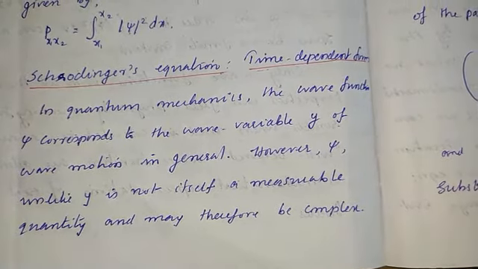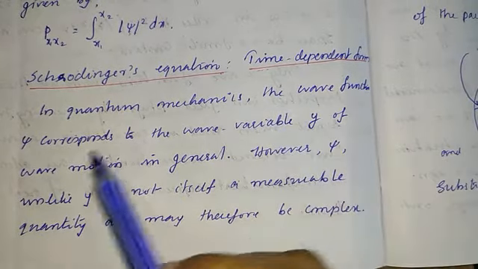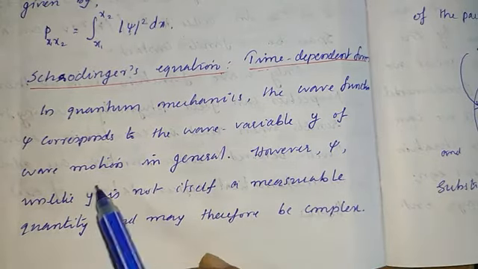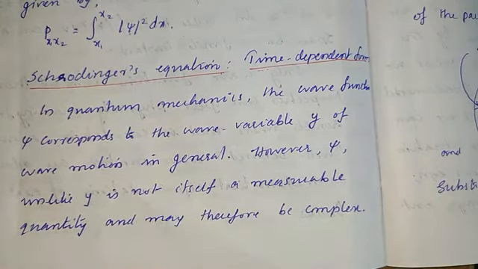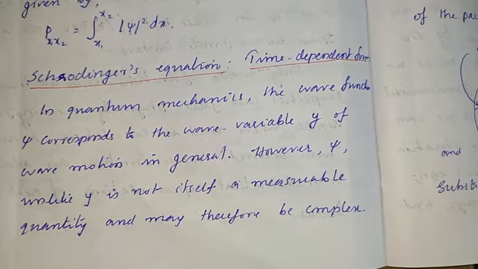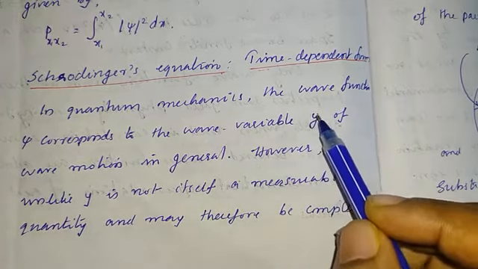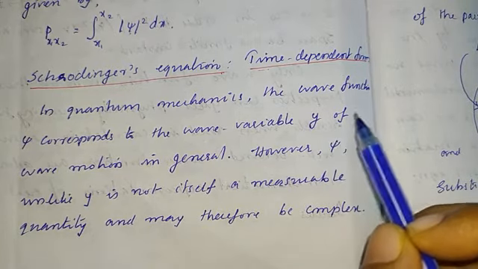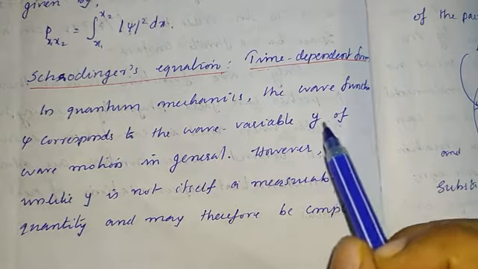So in quantum mechanics, the wave function psi corresponds to the wave variable y of a wave motion in general. That is, we usually represent a general wave motion by a variable y, the displacement of the wave.